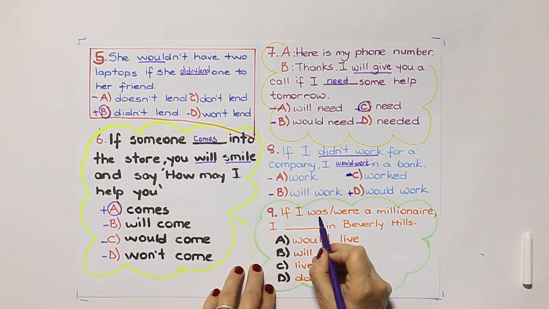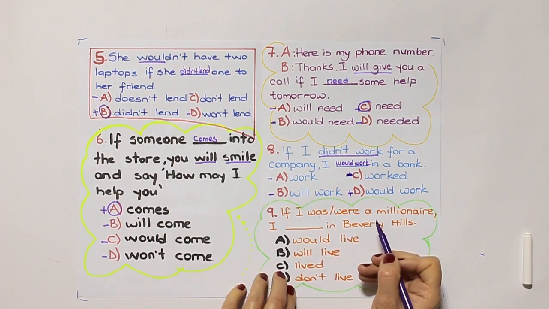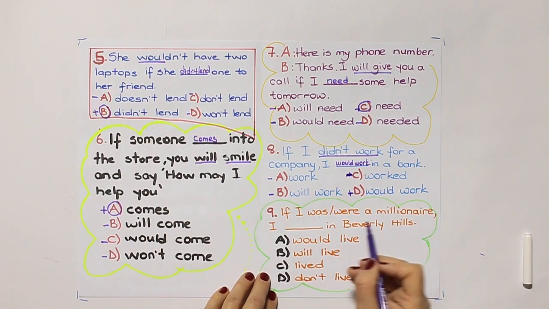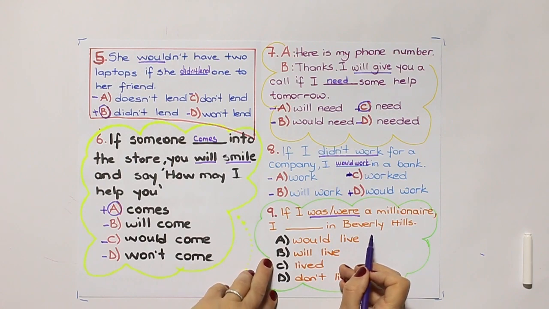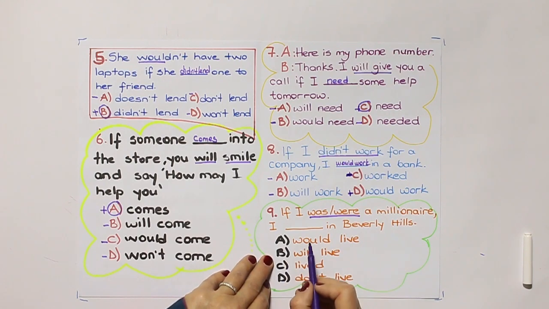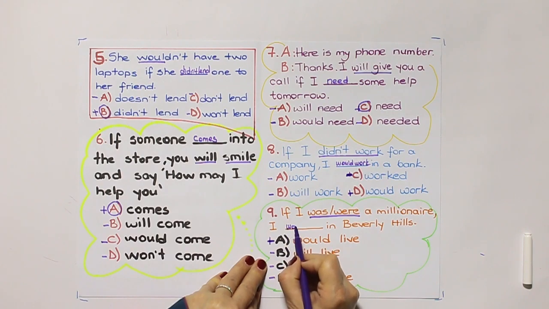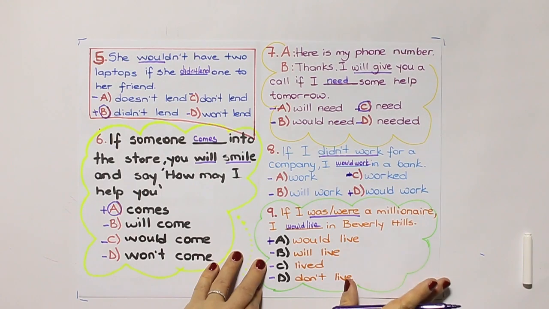9. If I was or were, we use was or were with the if clause. If I was a millionaire, again past, so we need the past form of will in the main clause. I would, the answer is I would live. These are not the true answers. I would live in Beverly Hills.